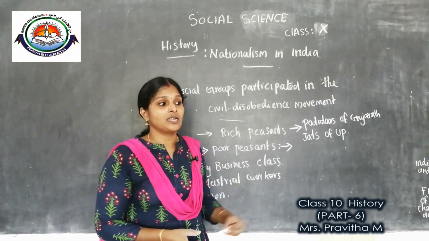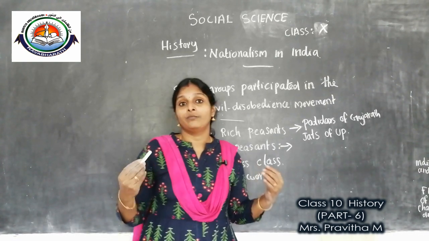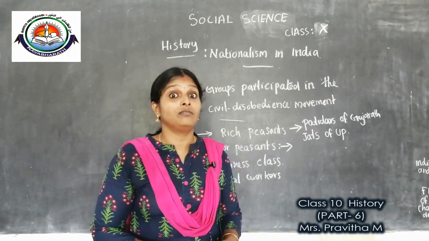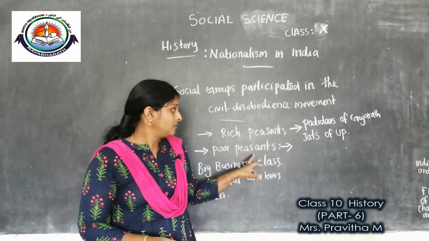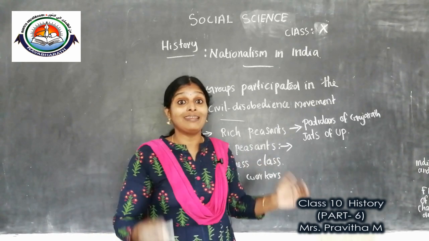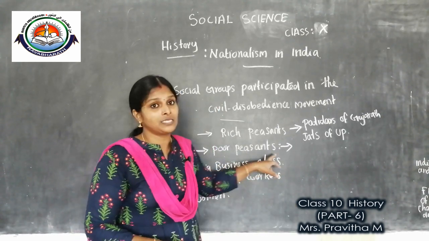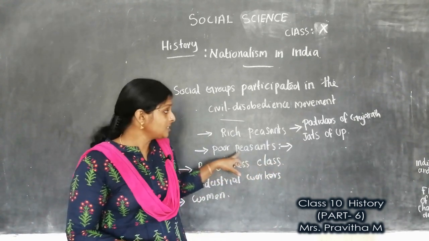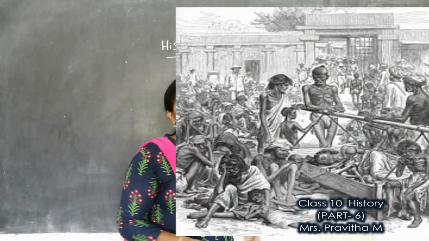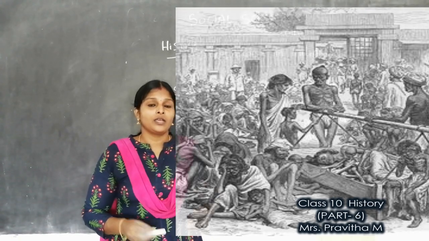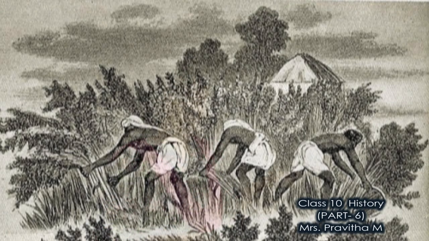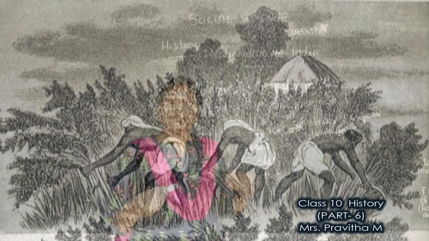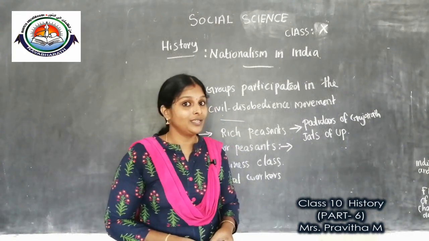When they started these no-rent campaigns, many landlords and big peasants were upset. But you know children, the Congress did not support the no-rent campaign started by the poor peasants. So the relationship between the Indian National Congress and these poor peasants remained uncertain. I think you got it, children.